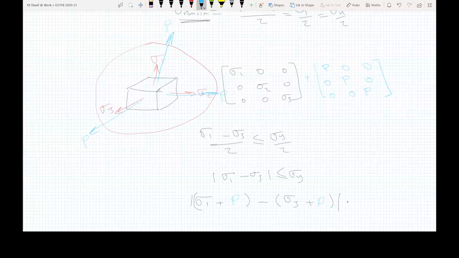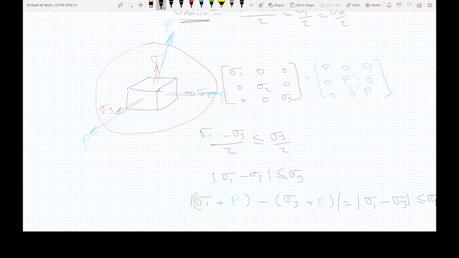If you look into the equation, this is exactly the same like before, and nothing would have changed. So this is still sigma 1 minus sigma 3, because you are just adding and subtracting P. Adding and subtracting P is not changing anything, and P will not affect the failure. So if this is smaller than sigma y, this would remain smaller than sigma y.